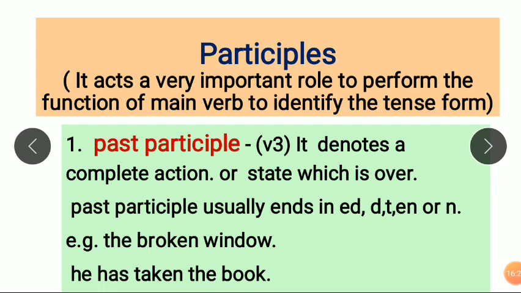For example, the broken window. He has taken the book. See, the broken window: the window is broken. This gives us a complete action. He has taken the book: the book has been taken. It's a complete action. This one single word, our verb, the past participle, gives us the full message of the completion of the activity in the sentence. A single word, broken or taken, that's why it's called a past participle; it gives us a perfect action or completion of an action.